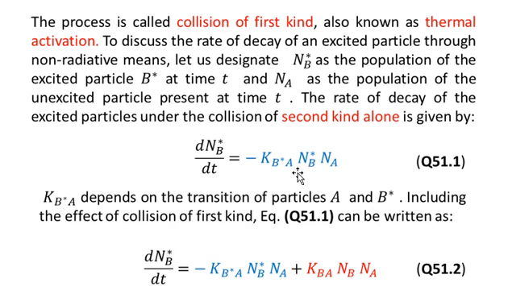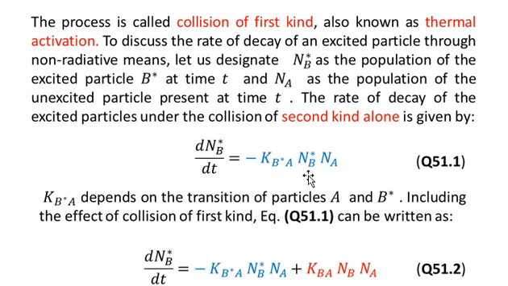So here in equation number 51.1 we are going to discuss the decay rate of the excited particle which involves only second kind collision. So we have dNB star over dt is equal to minus KB star A multiplied by NB star multiplied by NA. So you see that this rate of decay will be proportional to the population in the excited level, which is NB star. And also it will be proportional to the population of the ground state, which is NA.